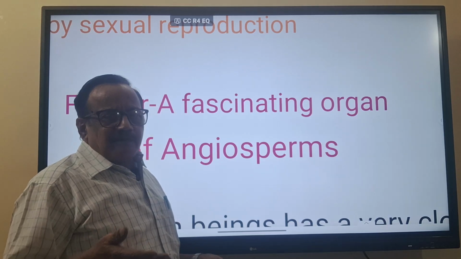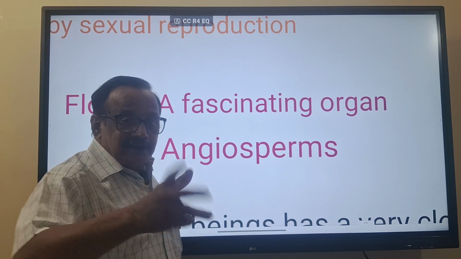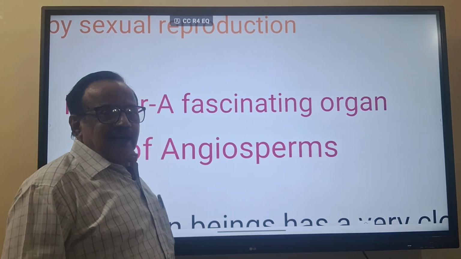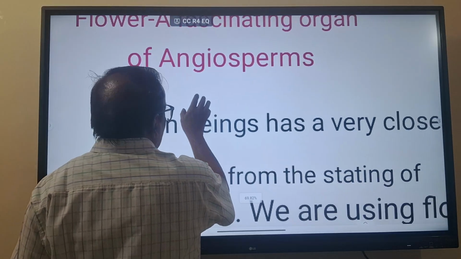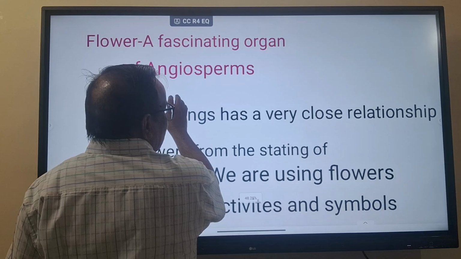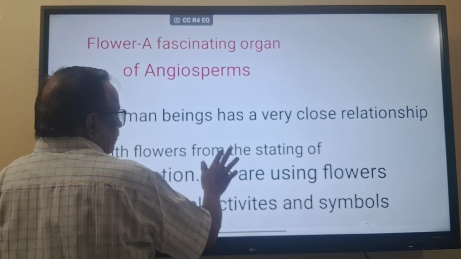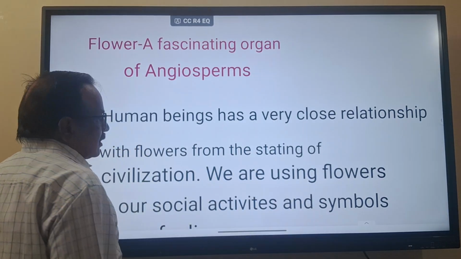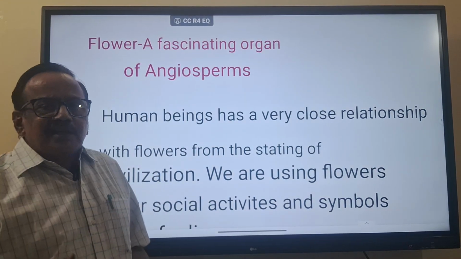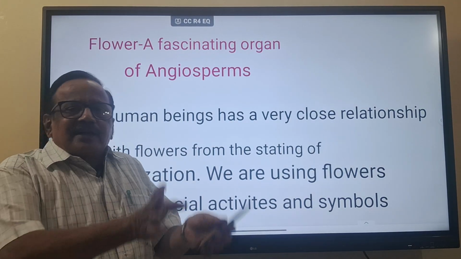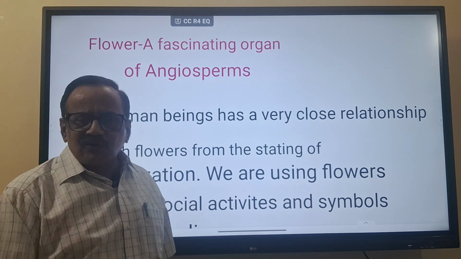Humans are also a type of animal only. They are attracted by it because of its color, nectar, perfumes, and all these things. You see here, human beings have a very close relationship with flowers from the starting of civilization. When human civilization started, they were also attracted. Now also we are attracted by the flowers, all the colors, and we use them for different purposes.